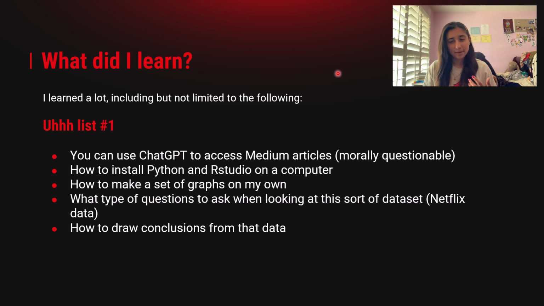Last time I made graphs in RStudio, it was as a collaborative group, but I did this completely on my own, where I was like, oh, okay, now I have to put all these pieces together, right? What type of questions to ask when looking at a data set, which again, doesn't seem like a big deal, but you know, data analysis is a job title that I maybe want to work with. And so I need to learn how to look at this data. Even though I already knew our final conclusion from our data, that doesn't mean I had the evidence to back it. So this project, even though I probably already knew the answer, was still giving me evidence and a conclusion for something. And then, of course, how to draw conclusions from that data.